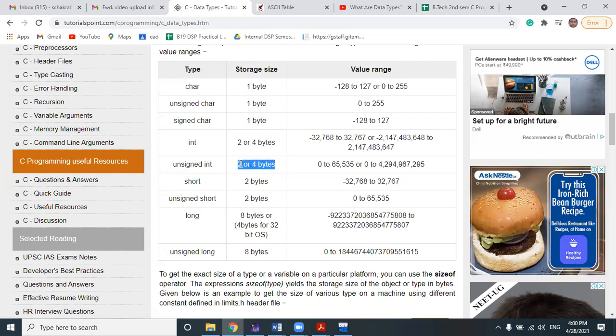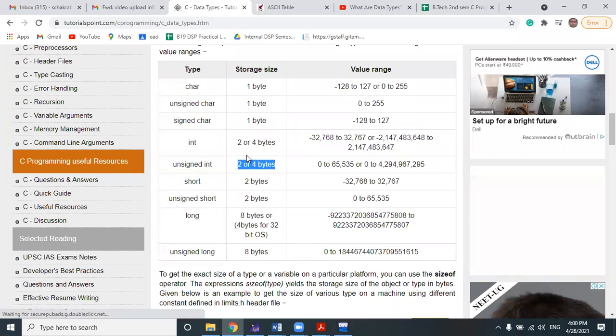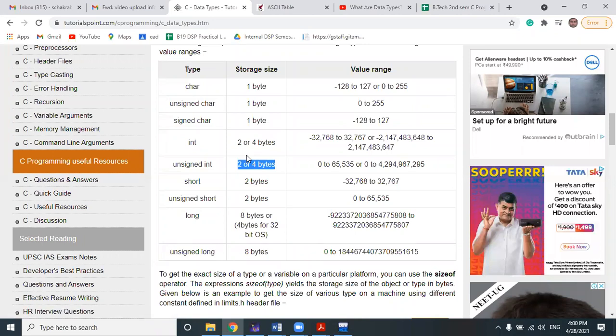Whatever architecture, platform, operating system, compiler or interpreter you use, Java data type sizes always remain fixed. In Java, integer size is always 4 bytes, throughout any architecture of a system anywhere in the world. That's why Java data types are machine independent, and C data types are machine dependent, because the data type size varies from machine to machine. Am I clear?